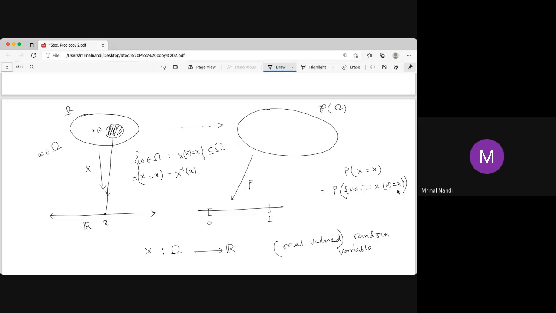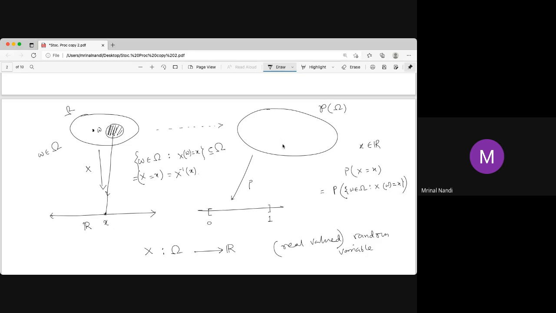Can it be an event? It may not be an event if sigma is not a power set. If sigma is a power set, then it is an event, obviously. But if sigma is not the whole power set, then maybe for some small x, a real number coming from the real line, this set may not be an event. And if it is not an element of the event space, then we can't talk about the probability.